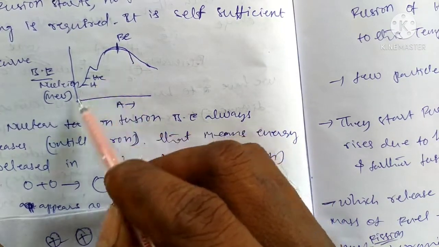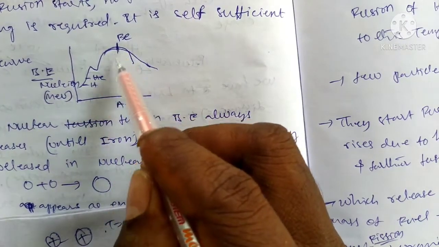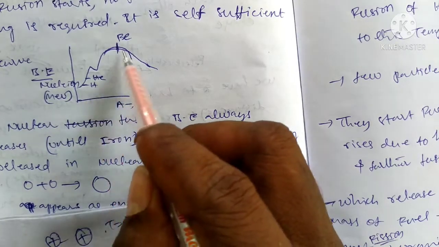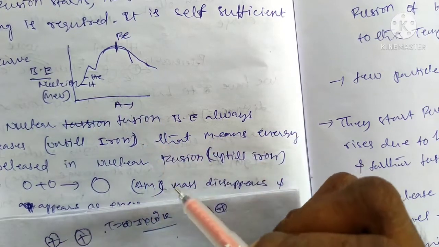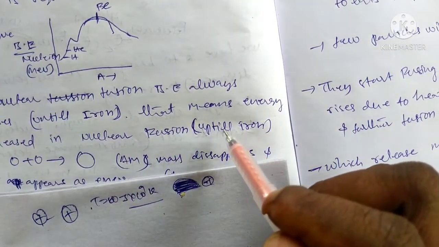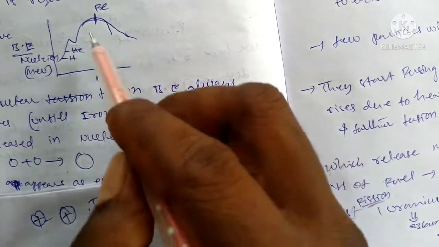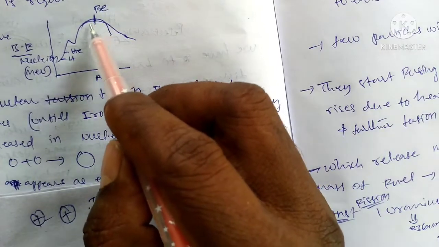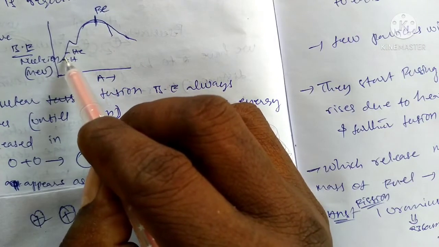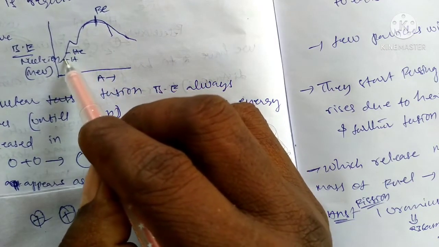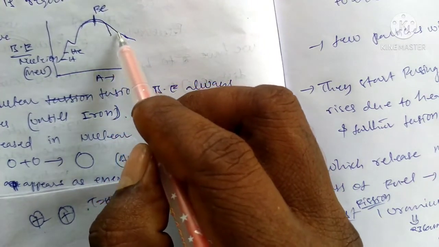Below iron, low binding energy molecules can be used in nuclear fusion, up to iron. Above iron, the elements can be used in nuclear fission. That is, energy is released in the fusion reaction up to iron. That is because below iron there is low binding energy. Okay, from this, suppose increasing the atomic number, the binding energy is 2, 4, 6 like this. It means the binding energy increases up to iron, and above iron the binding energy decreases.